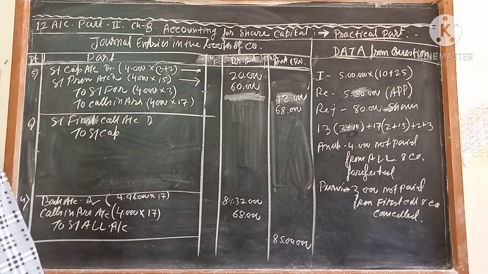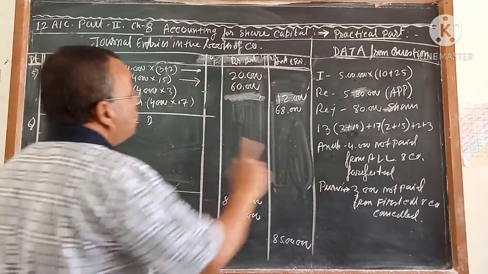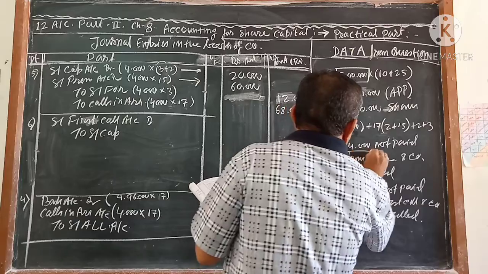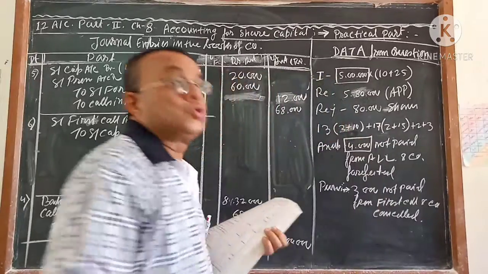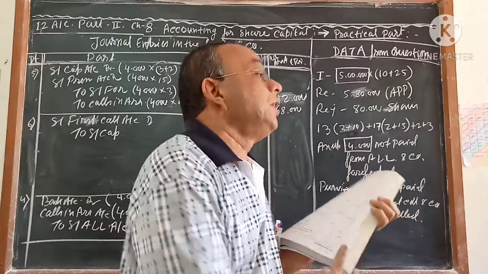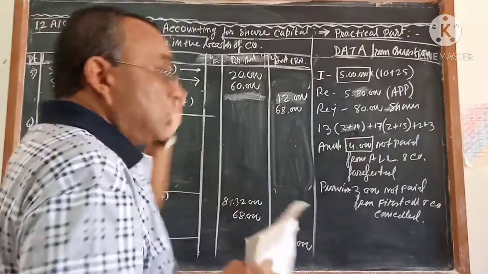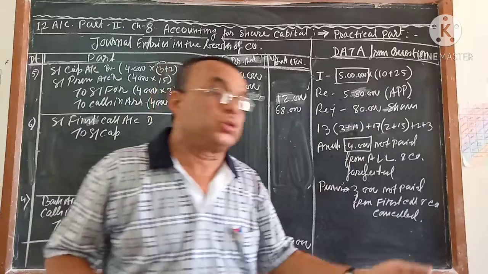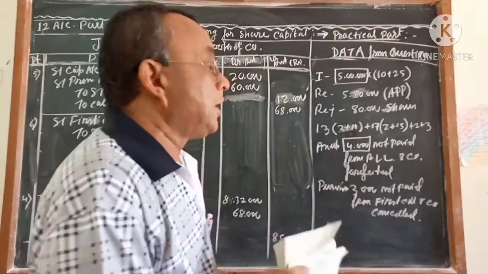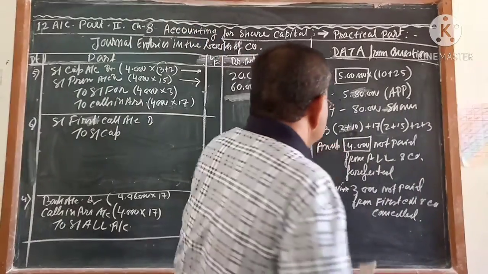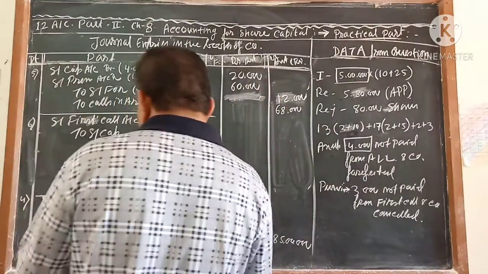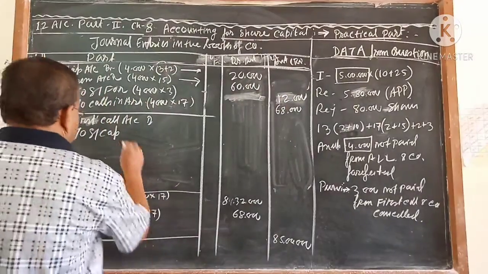Now how much will be called? We will not call on 5 lakh shares. Out of that, 4,000 shares are cancelled, which were not reissued to somebody else. Anup's shares were cancelled, but after cancellation, Anup's shares were not reissued. So now at present, the company has 5 lakh minus 4,000 shares, that is 4 lakh 96,000 shares.